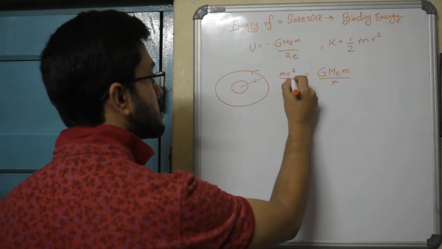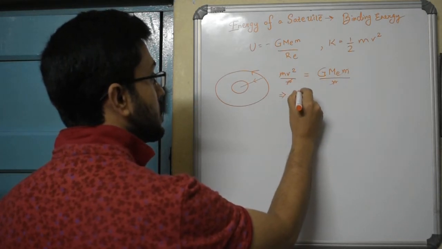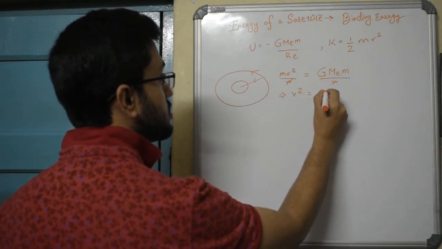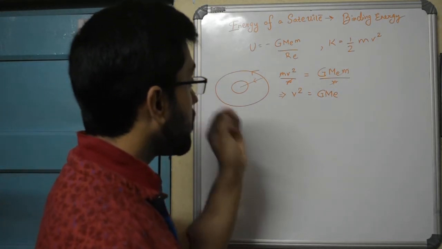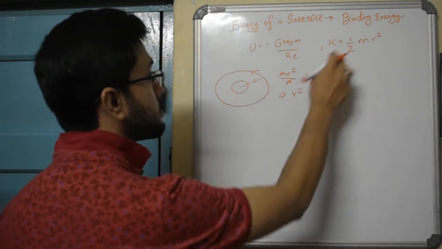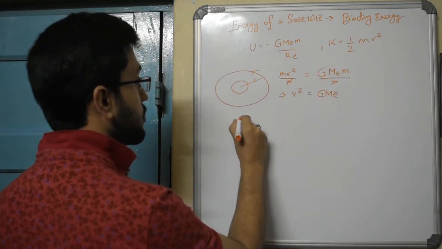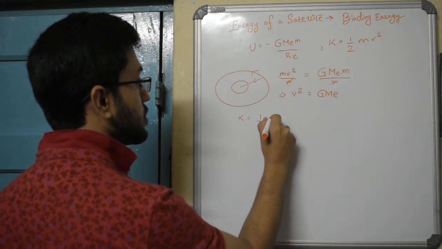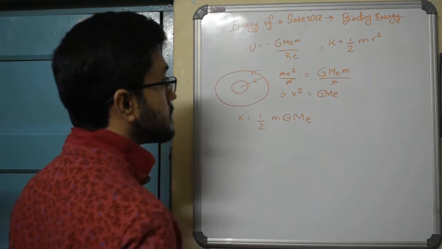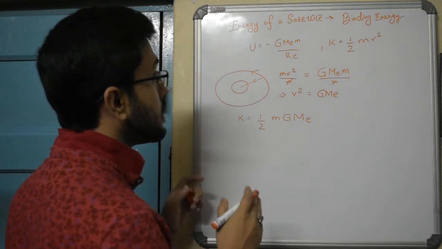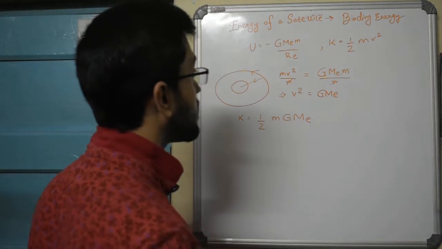Cancelling the m and r's, we get that v squared is equal to G times mass of earth. Now how is this important? Well, we can substitute this value of v squared here, and therefore we get kinetic energy is equal to half m G times mass of earth. So this is the value of the kinetic energy that we are having.